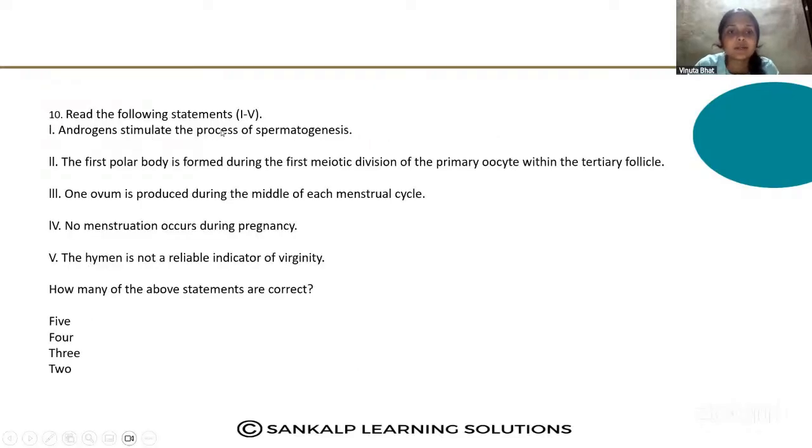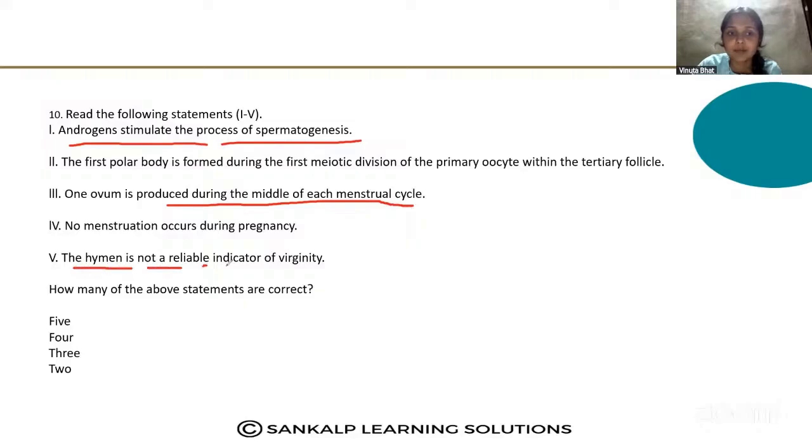Next one, read the statements 1 to 5. Androgens stimulate the process of spermatogenesis. The first polar body is formed during the first meiotic division of the primary oocyte within the tertiary follicle. One ovum is produced during the middle of each menstrual cycle. No menstruation occurs during pregnancy. The hymen is not a reliable indicator of virginity. How many statements are correct? Try to find out the correct answer for this.